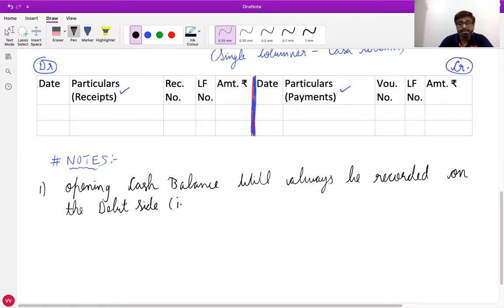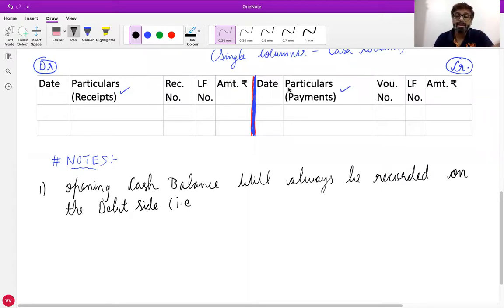That is, which one is the debit side I said to you? Left side. Receipt. Right side, payment. Repeat, debit is the receipt side. Credit is the payment side. So which one is the debit side?